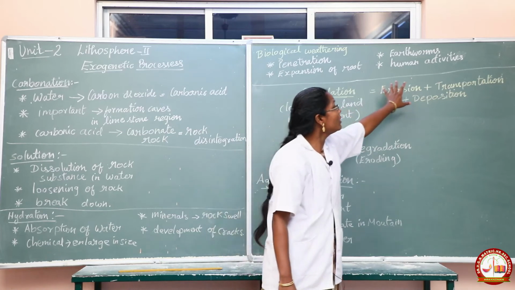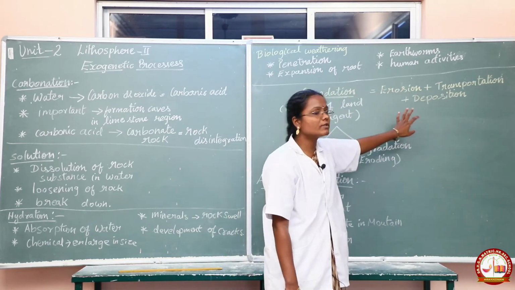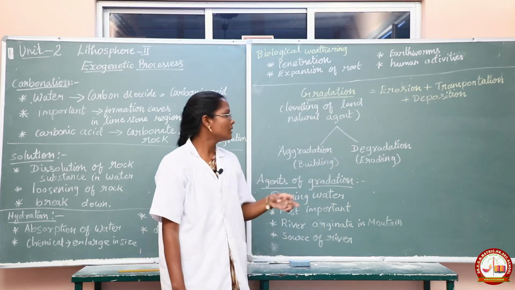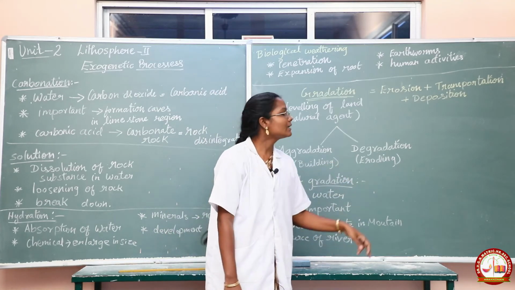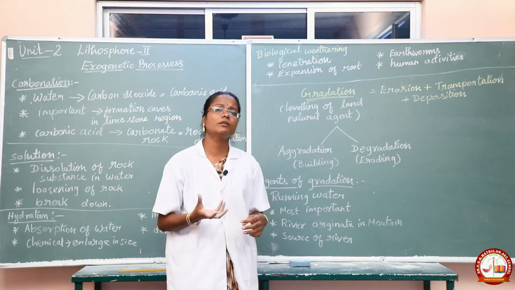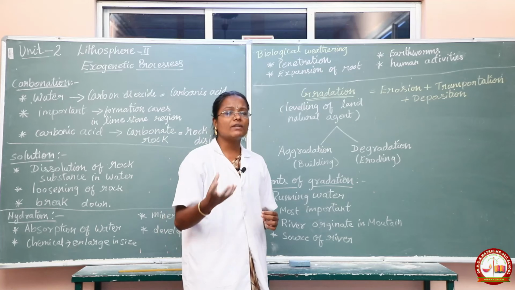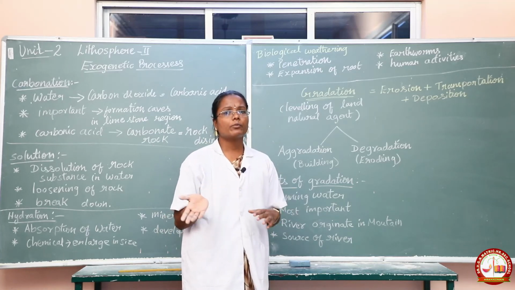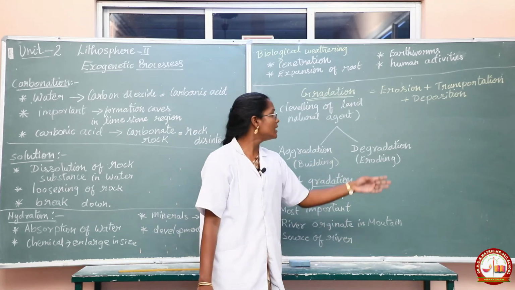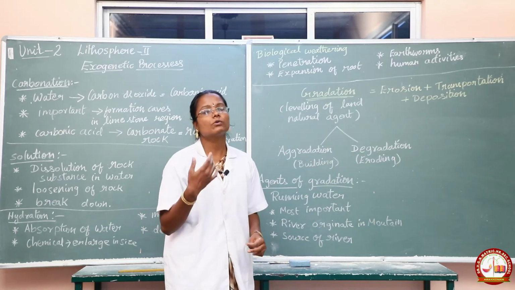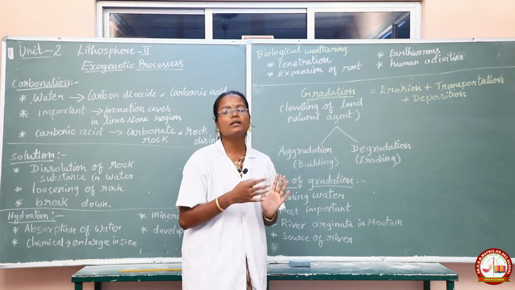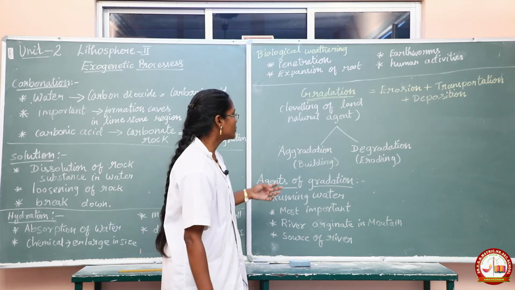So these three together are called gradation. And gradation is of two types: one is aggradation, another is degradation. Aggradation means depositional action takes place, so the building of land happens; a rock will be deposited with more sand and it will become a big stone. Degradation means eroding. The rock will be eroded due to continuous sea waves hitting it. That is one example of degradation.